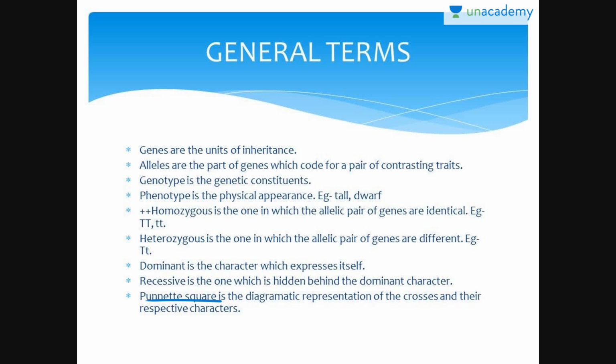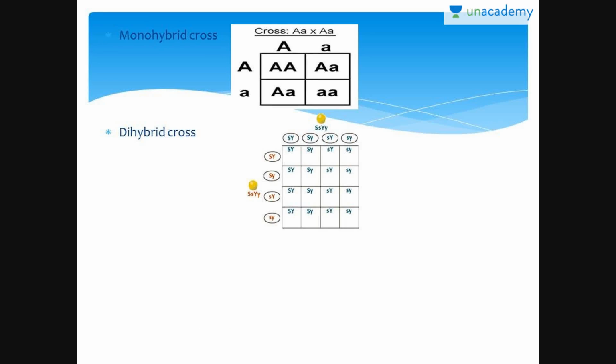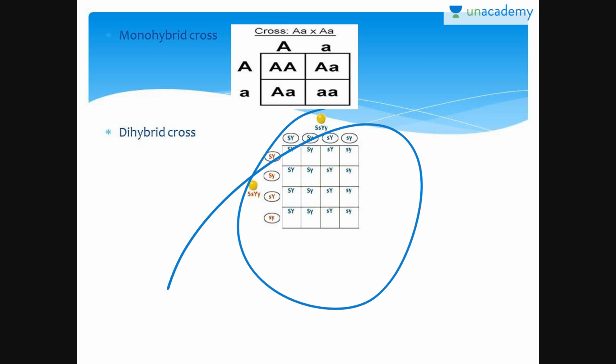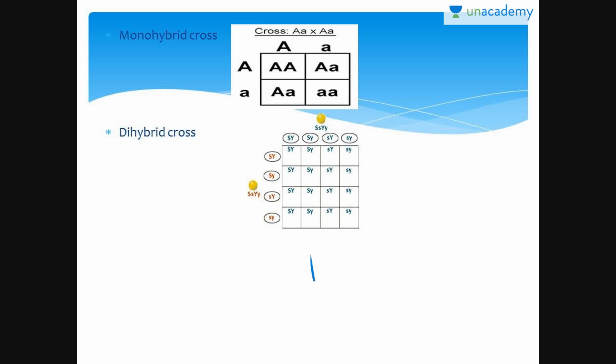Punnett square is the diagrammatic representation of crosses and these respective characteristics. So this is a monohybrid cross wherein a tall plant is made to do a cross with a small one, and then later on forms 3:1. We say 3:1 on the basis of phenotype. The phenotypic ratio is 3:1 as there are three capital A's. And then dihybrid is between two kinds of seeds. One was round green and the other was wrinkled yellow, or vice versa. And they are taken to be like this, and the phenotypic ratio becomes 9:3:3:1.